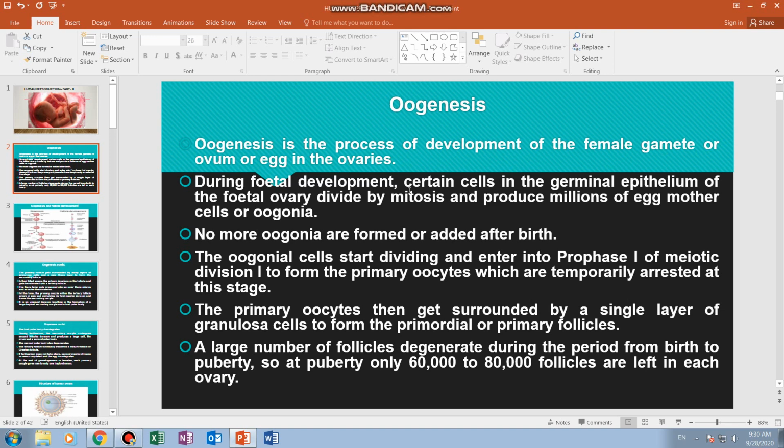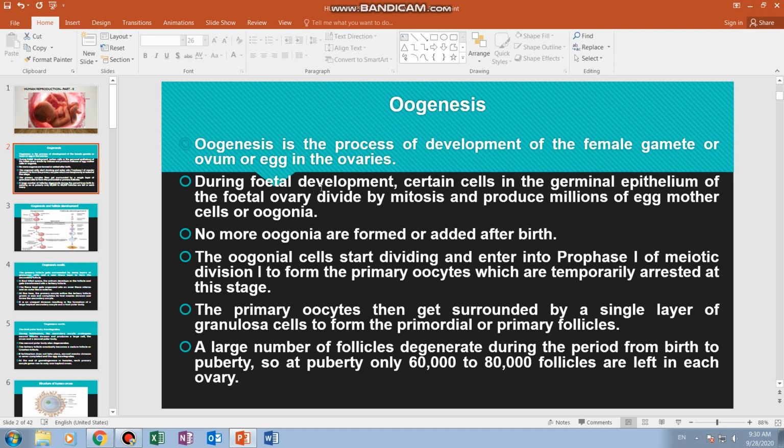During fetal development, certain cells in the germinal epithelium of the fetal ovary divide by mitosis and produce millions and millions of egg mother cells, or oogonia. Like spermatogenesis, oogenesis also starts during fetal development.